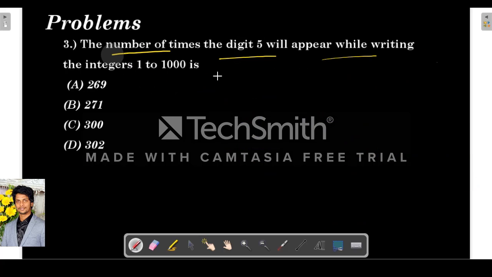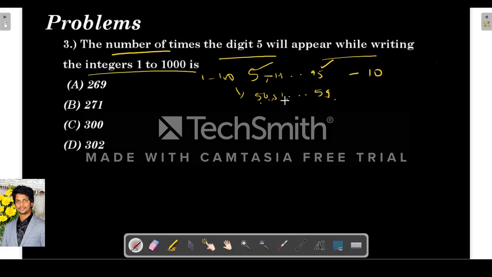So next question. The number of times the digit 5 will appear while writing integers from 1 to 1000 is. So how will we deal with this question? First we will take 1 to 100. In this, 5, 15, like this 95. So in units place 5 will come 10 times, right? And then there will be 50, 51, like this till 59. So here also 10 times. 50, 51, 52, till 59 it is 10, right? So from 1 to 100 it is coming 20 times.